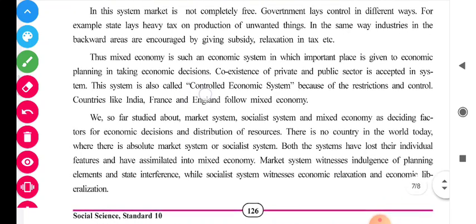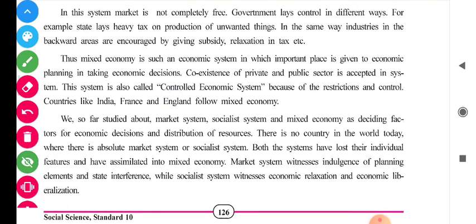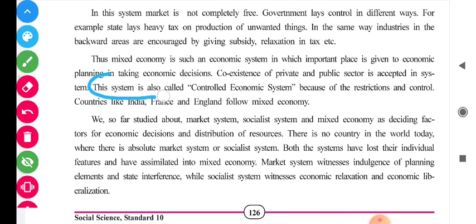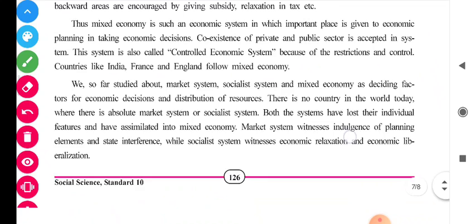So, this system allows private ownership to establish industries and generate production. Parallelly, the government is also there to monitor production and levy taxes, which the government collects and utilizes for public benefit. Because of the restriction and control, this system is called a controlled economic system. You can also tick mark this sentence. Countries like India, France and England follow mixed economy. We are also following the mixed economy.